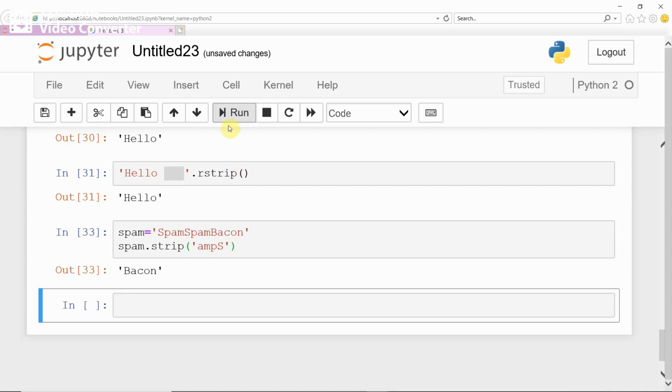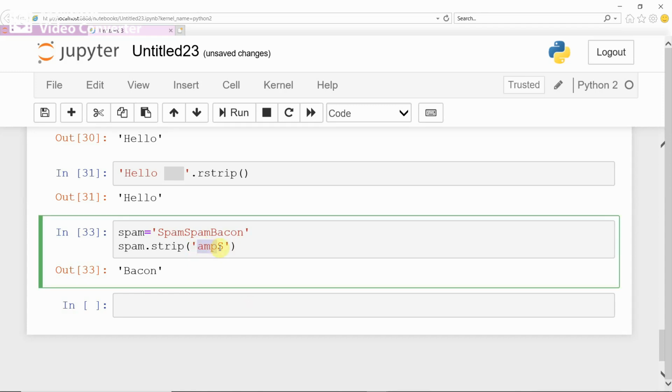See, spam bacon, it's just giving bacon, indicating AMP will be stripped, or removed. If you try to remove spam here, spam, run.